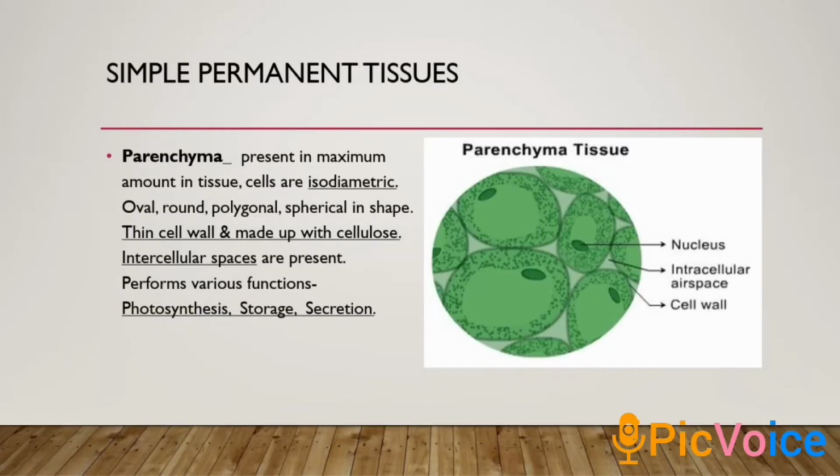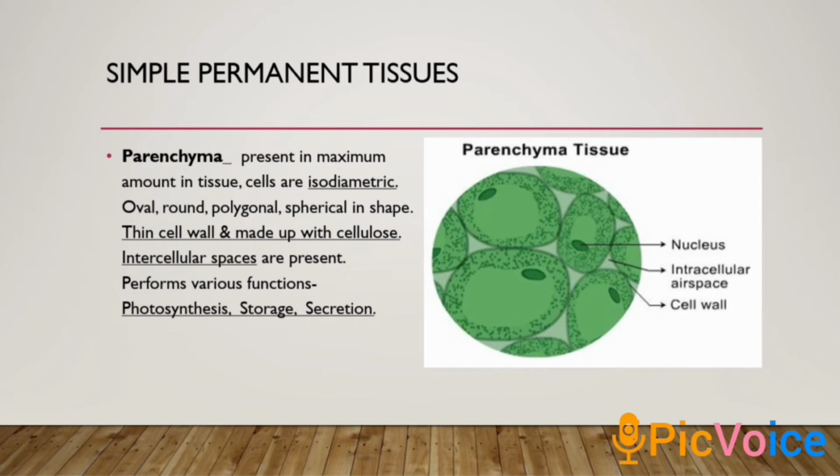The first one is parenchyma, which is the cellular component of simple permanent tissue. This type of cell is present in maximum amount all over the plant body. Cells are isodiametric, which means roughly spherical.